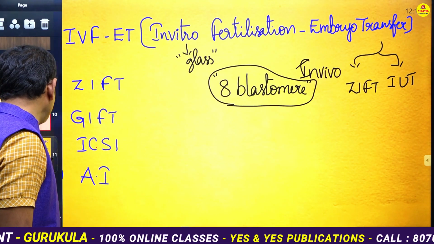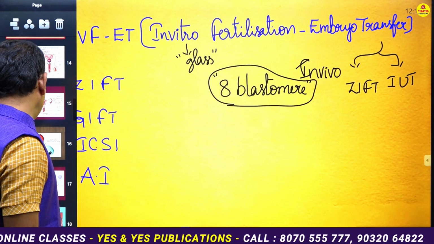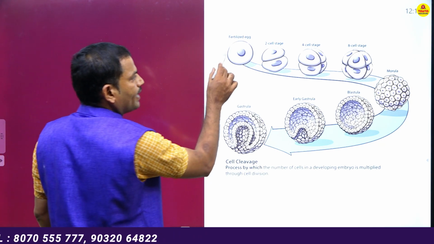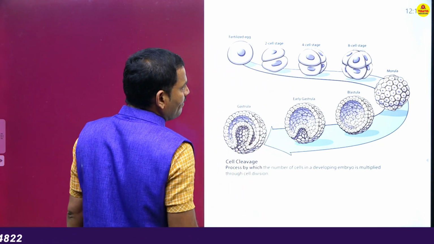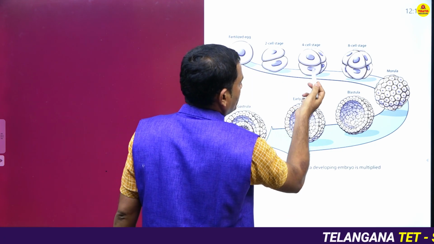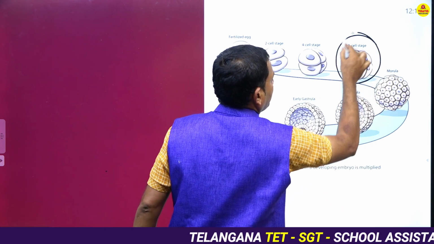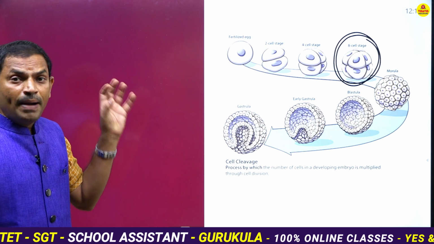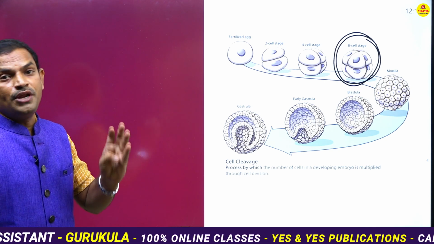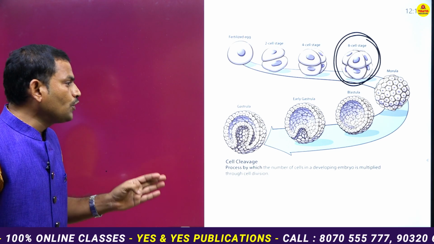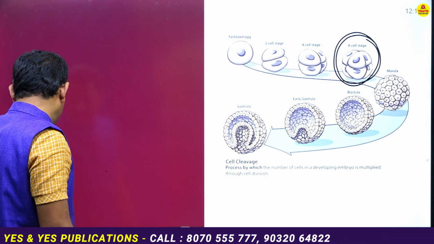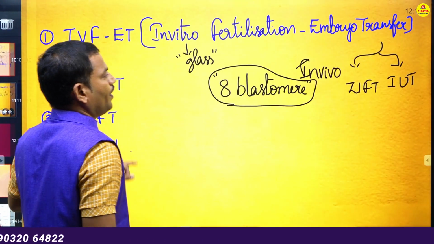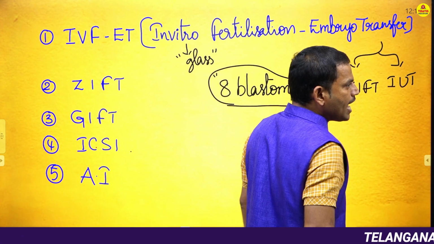If you observe the development that takes place in the zygote, the fertilized egg will undergo the process called cleavage and divide into the 2 cell stage, 4 cell stage and 8 cell stage. Generally at this particular stage the embryo transfer will occur. Now depending on the stage of embryo transfer and the site of embryo transfer, this embryo transfer can be divided into two types. One is GIFT, another one is IUT.